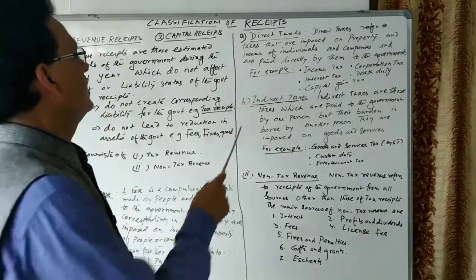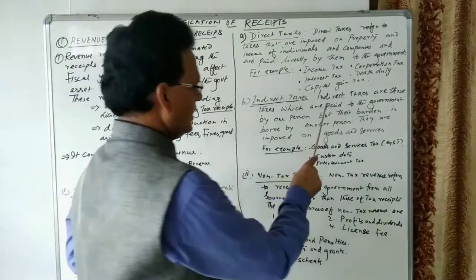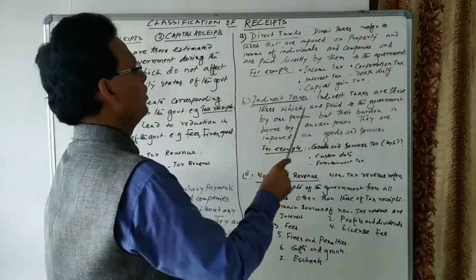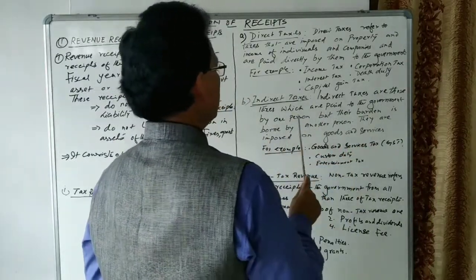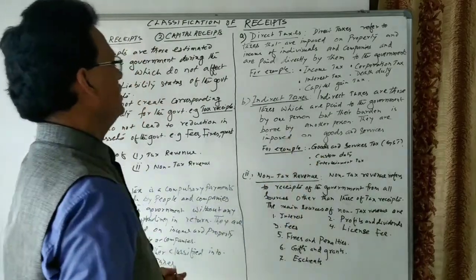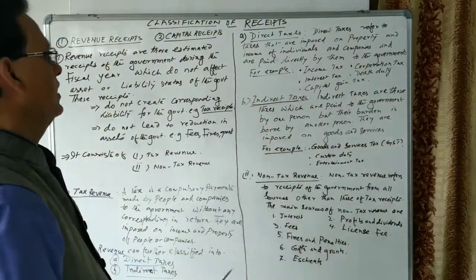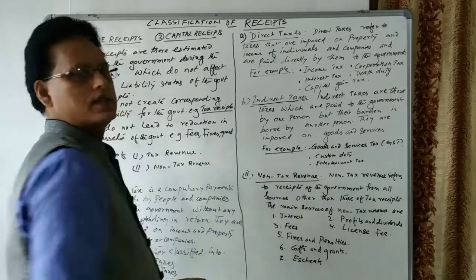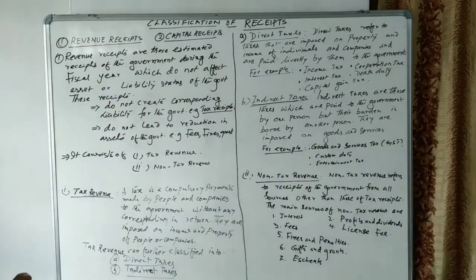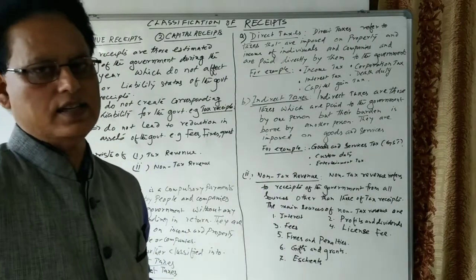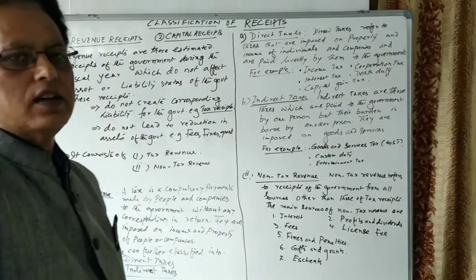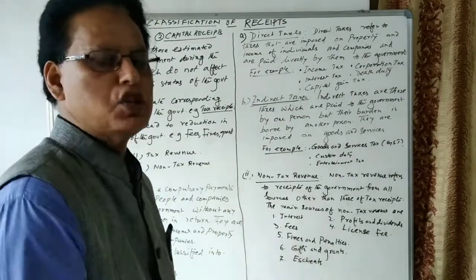So next one is indirect taxes. Indirect taxes are those taxes which are paid to the government by one person, but their burden is borne by another person. They are imposed on goods and services. It means indirect taxes are the taxes which can be shifted. The burden of the taxes can be shifted to another person.